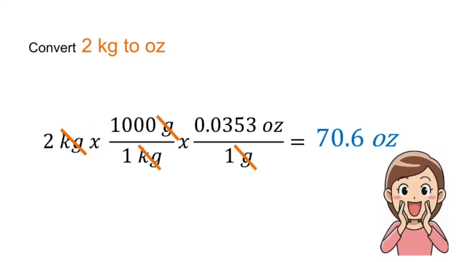To convert 2 kilograms to ounces, let us look for the conversion factor on the given conversion table. Nothing is given to directly convert kilograms to ounces, but worry not. We can use kilograms to grams and grams to ounces. Let us write 2 kilograms and use the conversion factor for kilograms to grams as shown, then multiply it again by another conversion factor leading us to our desired unit, the ounce. Canceling all similar units, kilograms and grams, we now multiply 2 by 1000 and 0.0353 ounce. 2 kilograms is equal to 70.6 ounces.